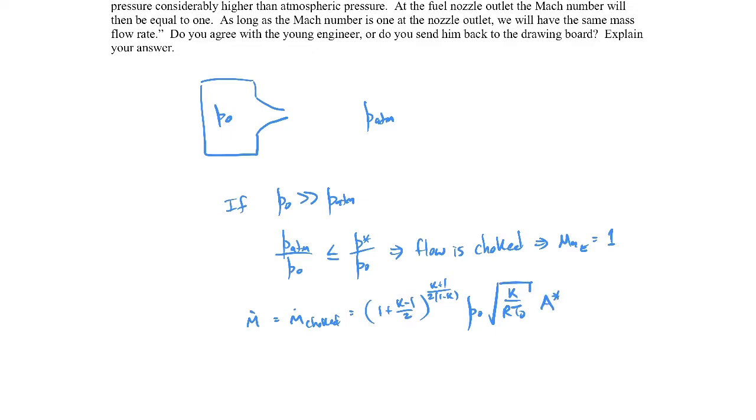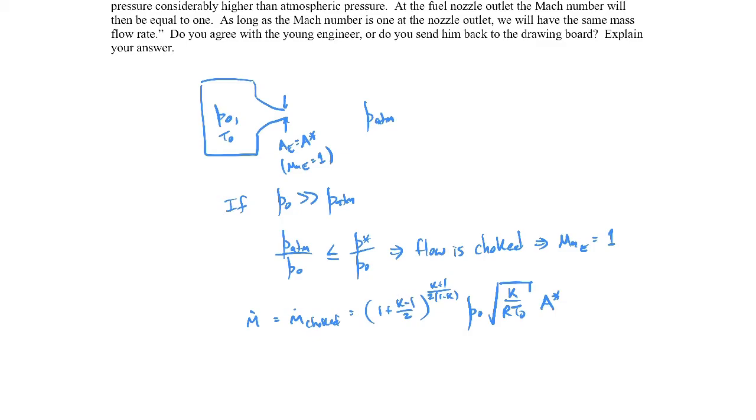So when the flow is choked, this will be the mass flow rate. And of course, P naught is the stagnation pressure inside the tank. T naught is the stagnation temperature inside the tank. A star will be the area at the exit.